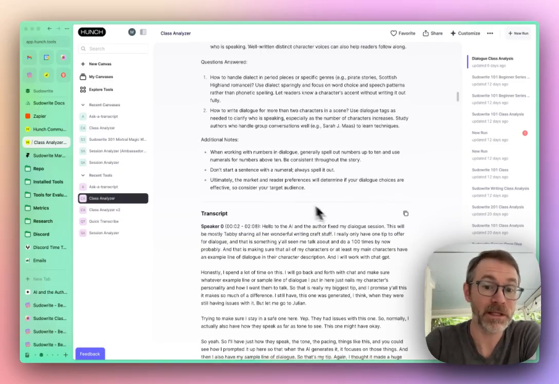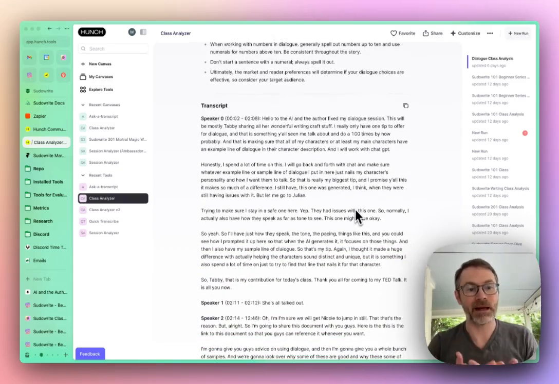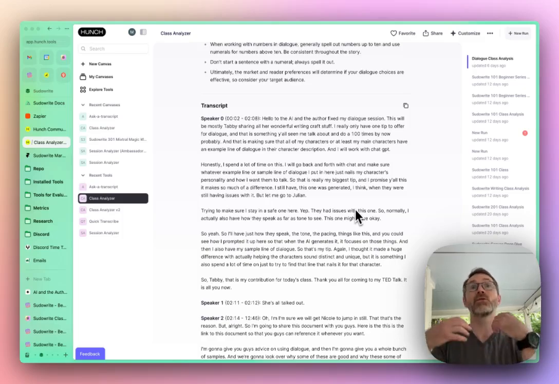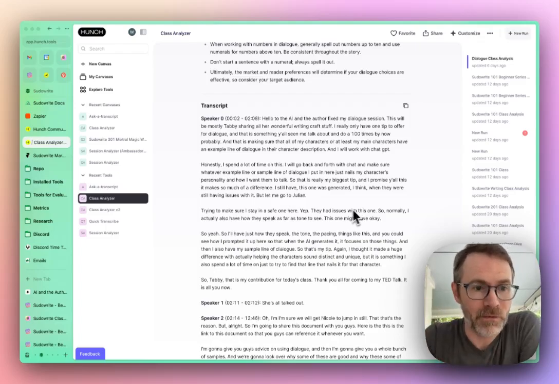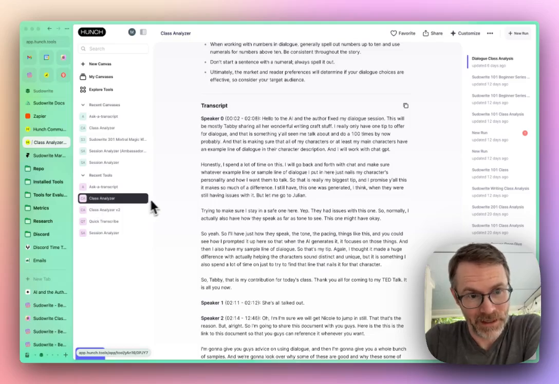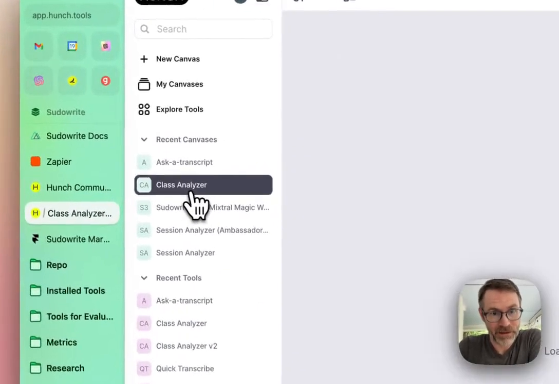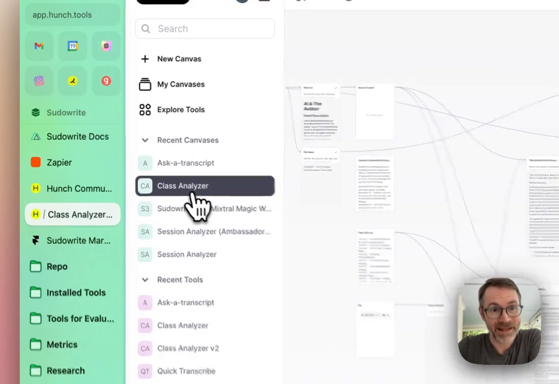And then finally, the complete transcript, because having a backlog of these transcripts allows us to repurpose. I mentioned all the insights and intelligence locked up in there. We can then repurpose that. We can take that and turn it into a blog post. We can do a lot just off of these raw transcripts. So that's the Class Analyzer, and this is what it looks like in the canvas view.